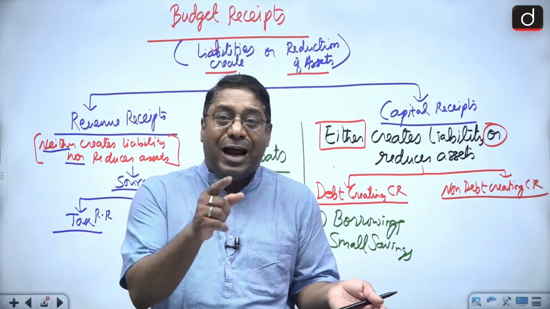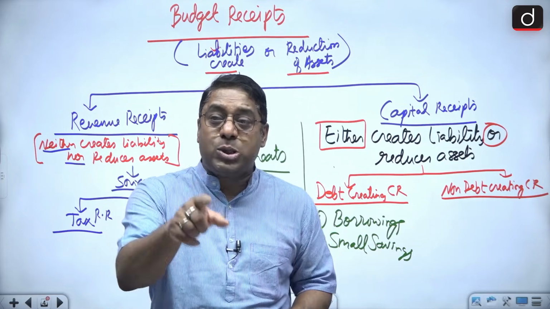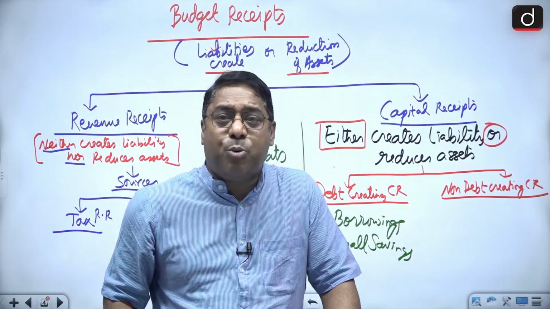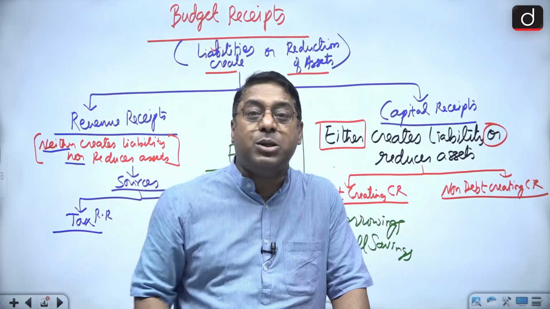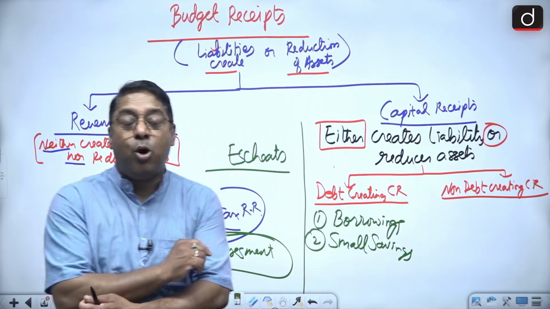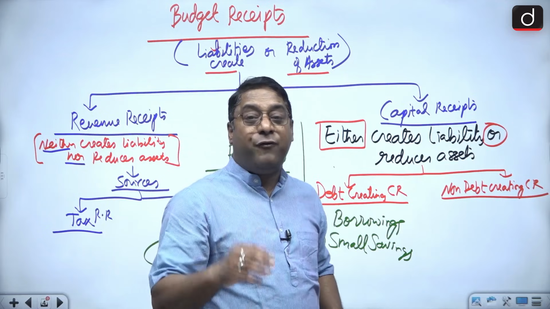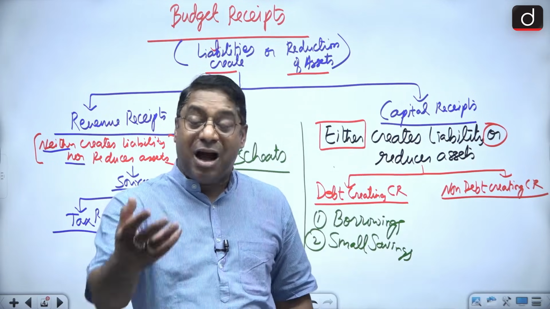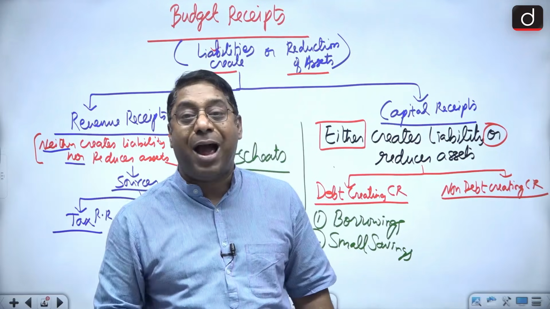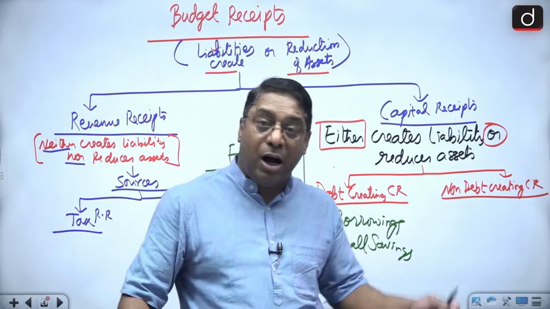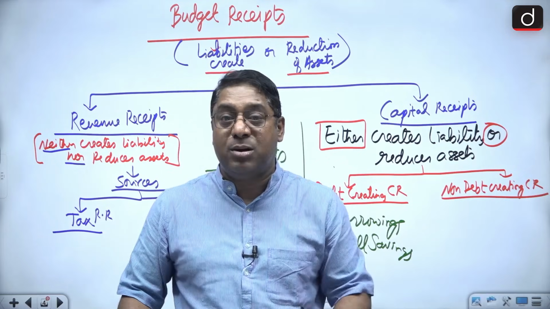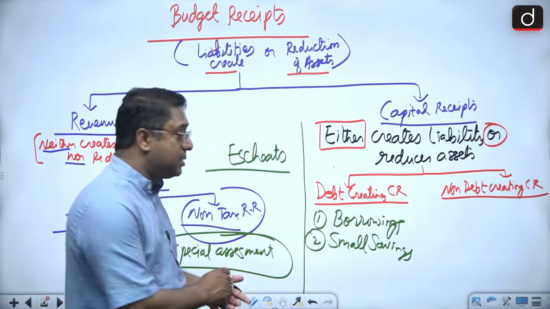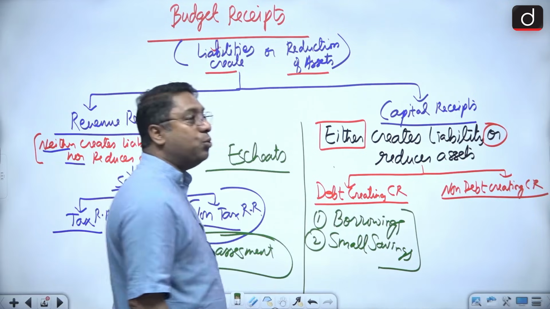Do you remember M1, M2, M3, M4? The bank was, even the post office was a bank for me. What did I do in the post office? I did small savings in the post office. Now for that post office savings, I'm just giving an example, the government has a liability that after maturity, the government has to pay me back the principal amount with interest. So that means debt creating capital receipts is equal to these two things.